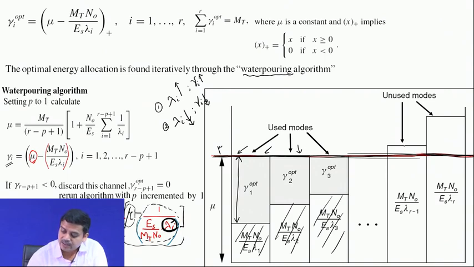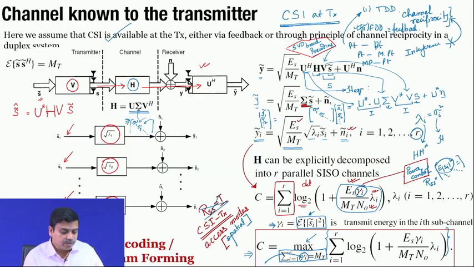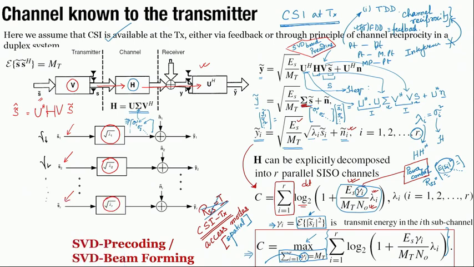Now, if the channel is very weak, like these channels, then you are going to get a negative value in this expression. If it is a negative value, you do not use that channel. That means, the channel is too weak to be used. So, this is another level of mechanism that has to be added onto this. So, now if we get back, we have got the gamma_i values, this is gamma_1, gamma_2 to gamma_r. So, this is fine, you can calculate the capacity, but in both the schemes, that means, whether you go for BLAST or you go for SVD precoding.